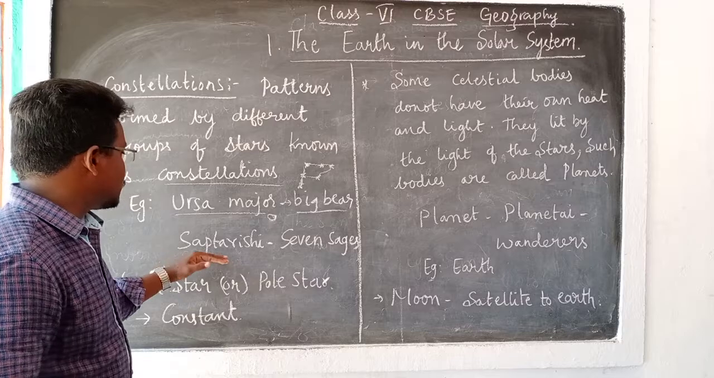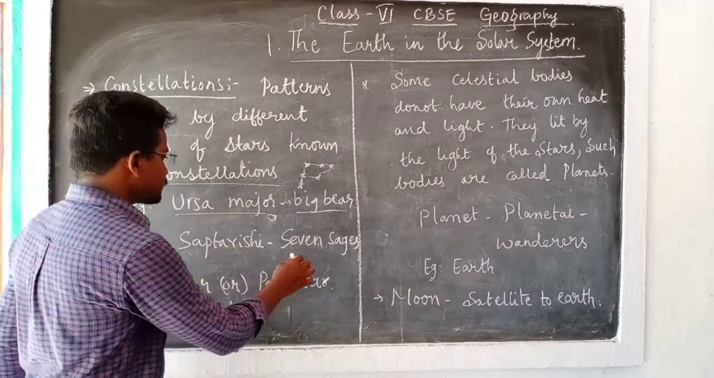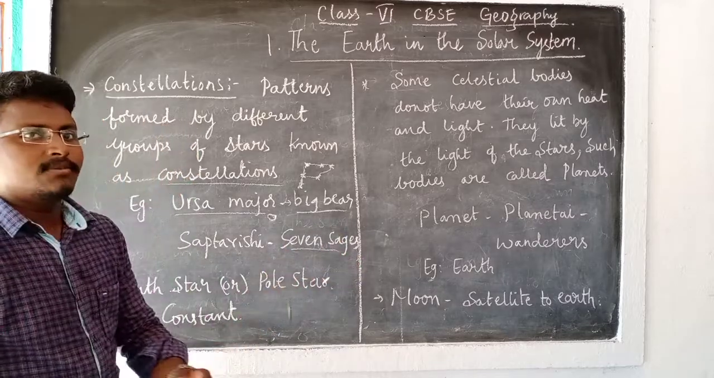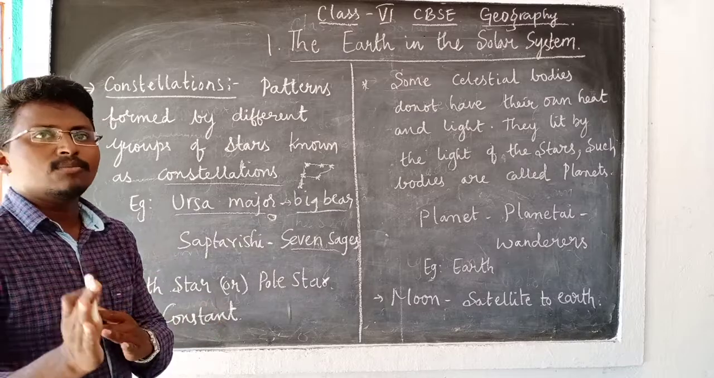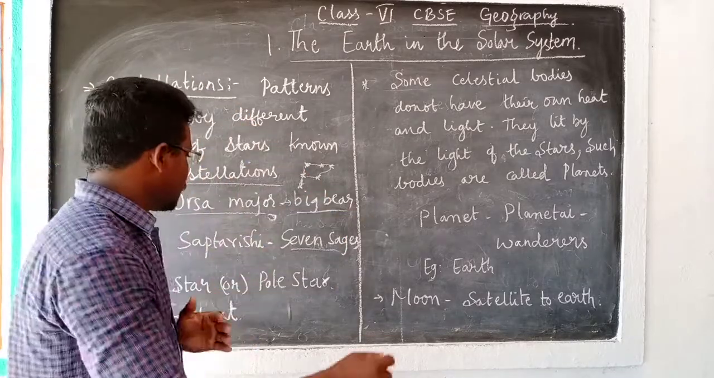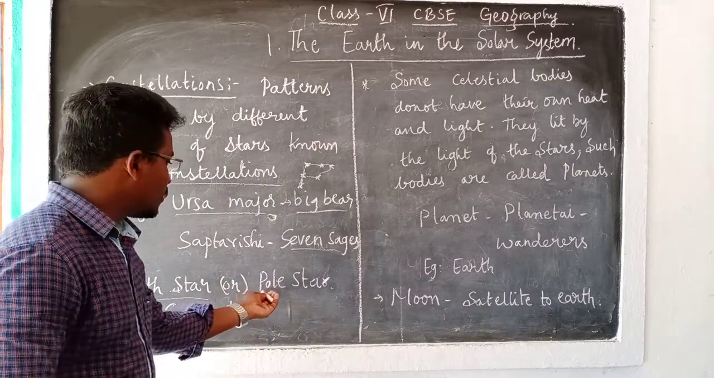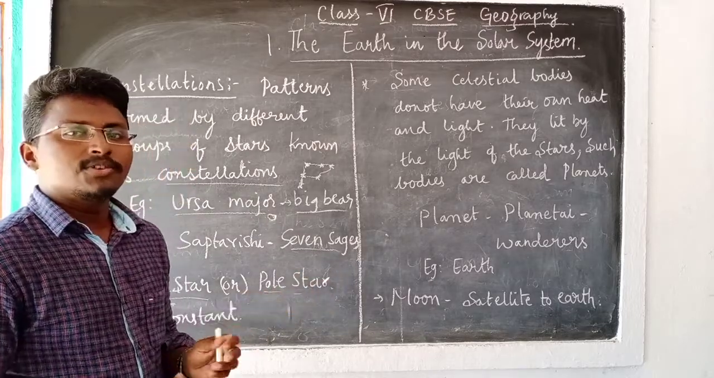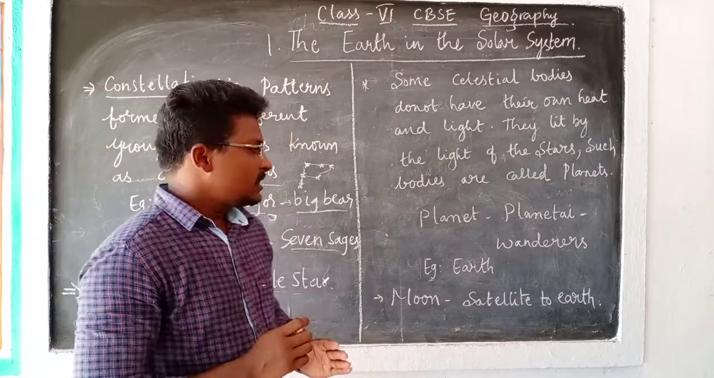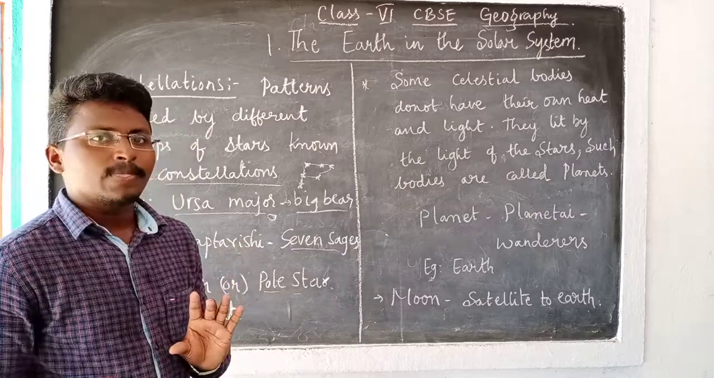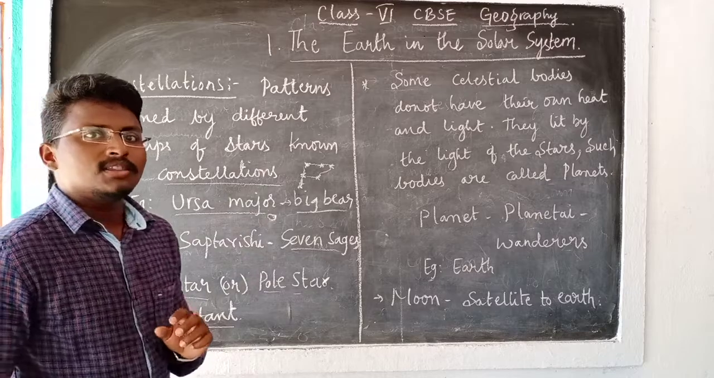The second one is Sapta Rishi, or sometimes we call it the 7 sages. That means 7 sages or Sapta Rishi. Apart from this, there is one more star which is placed in the northern direction, the North Star, which we also call the pole star. During the olden days, when people traveled from one place to another, they usually followed this pole star. Why? Because it is constant, it is present on the northern side.